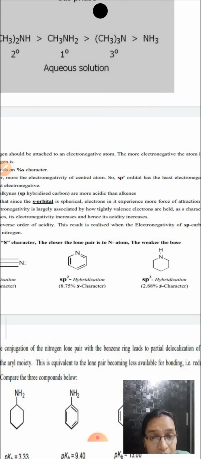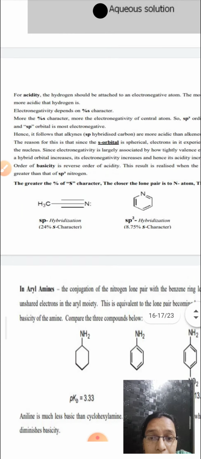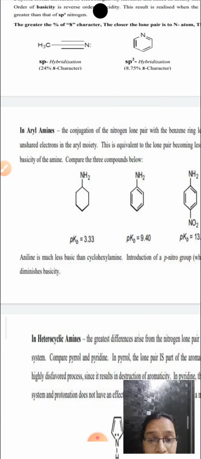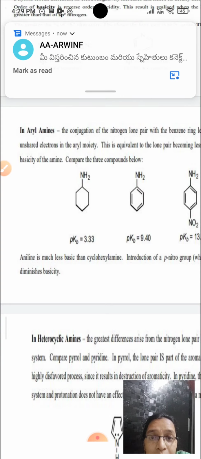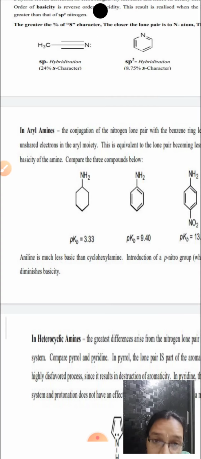So this is about your amines. The main thing we are saying is that alkyl amines are more basic than aryl amines. Why? Because in the case of aryl amines, the lone pair of electrons on the nitrogen is delocalized into the benzene ring.